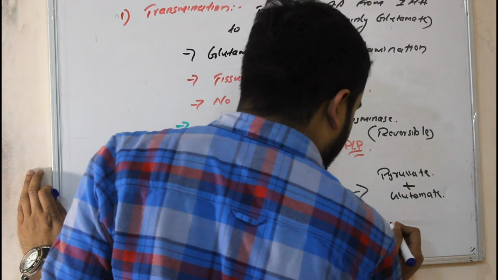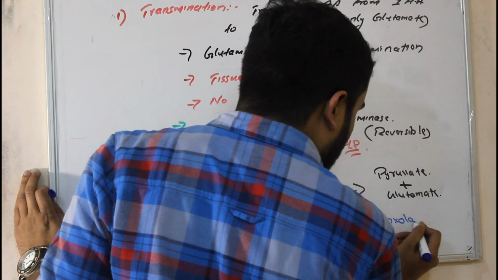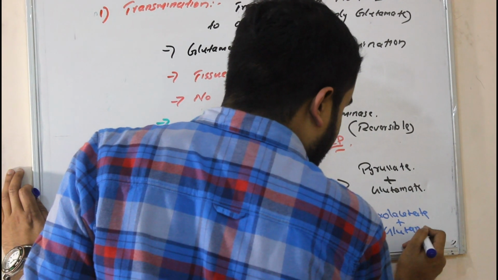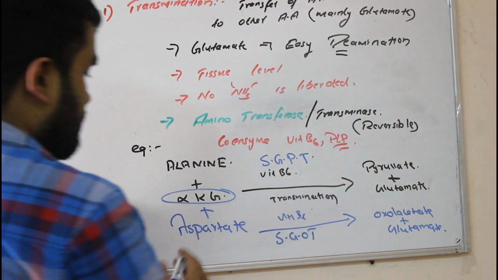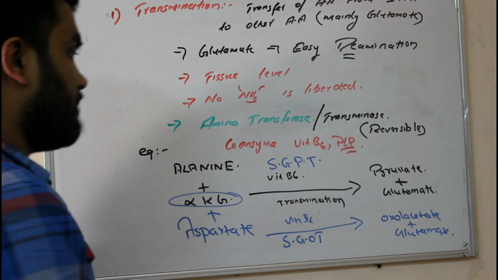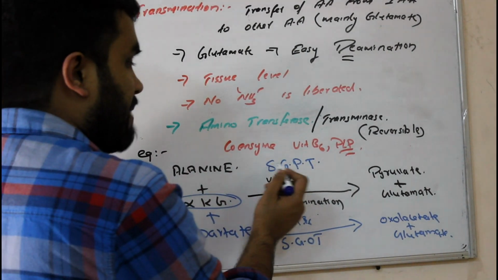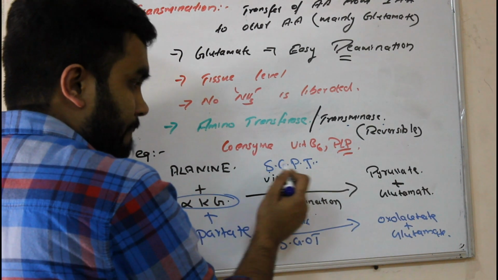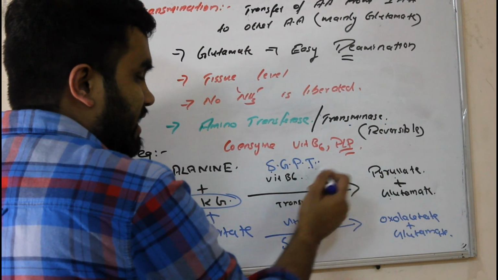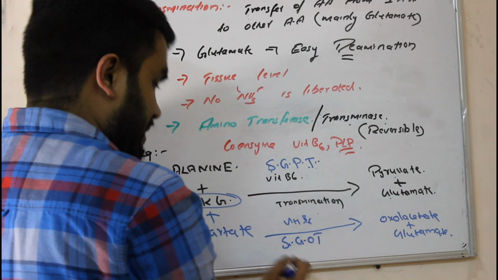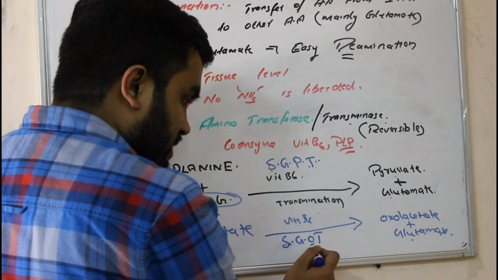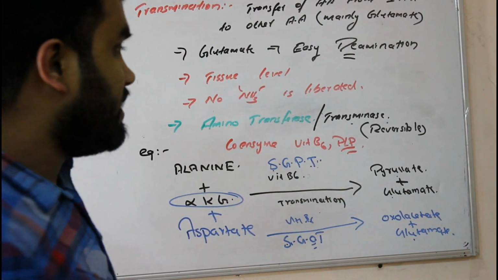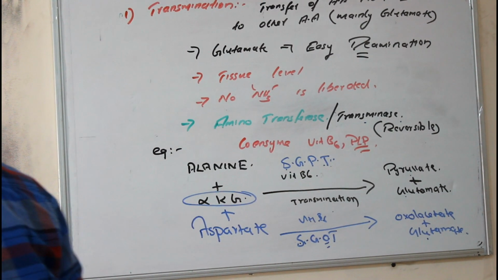Aspartate will form oxaloacetate plus glutamate. These are reversible. SGPT means serum glutamate pyruvate transaminase. Very easy. Here SGOT means serum glutamate oxaloacetate transaminase. Clear? Very easy to remember, right? Now, what is the clinical importance of this enzyme?